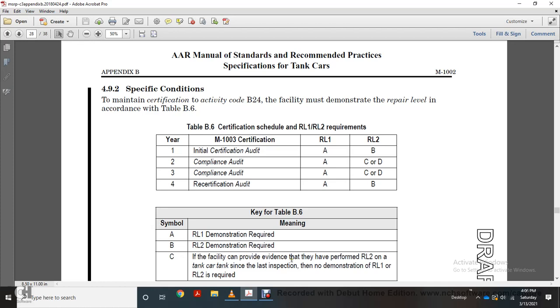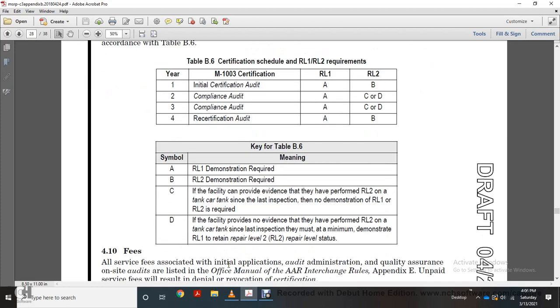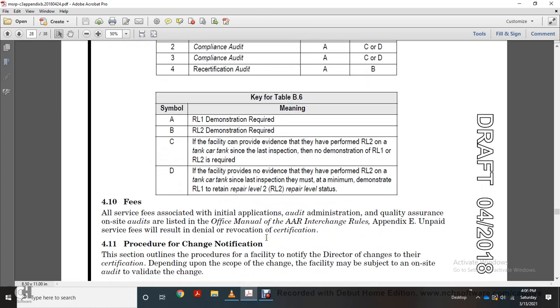C. If the facility can provide evidence that it has performed RL2 on a tank car since the last inspection, then demonstration of RL1 or RL2 is required. And D. If the facility provides no evidence that it has performed RL2 on a tank car since the last inspection, they must at minimum demonstrate RL1 and retain repair level and RL2 repair level status.